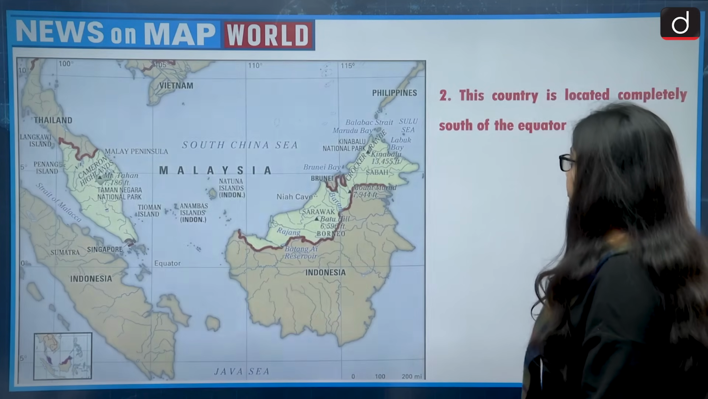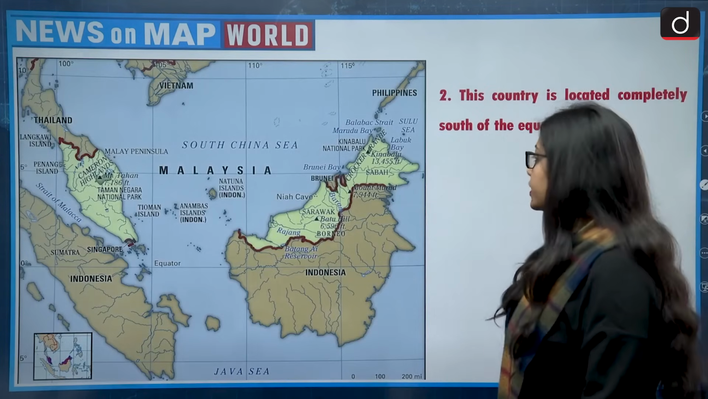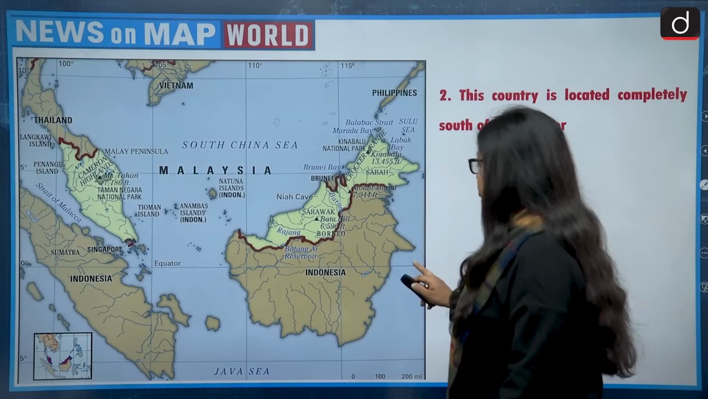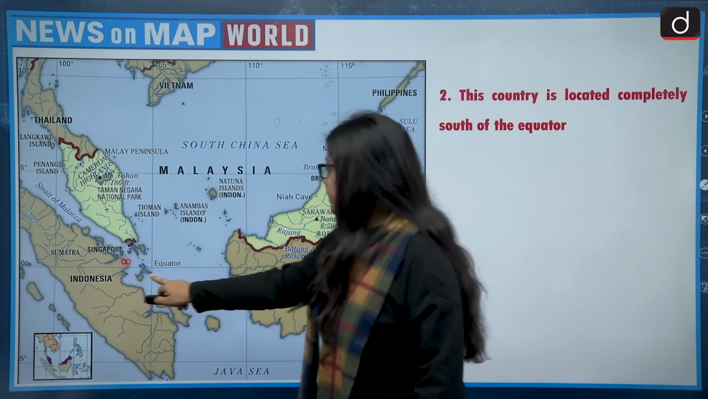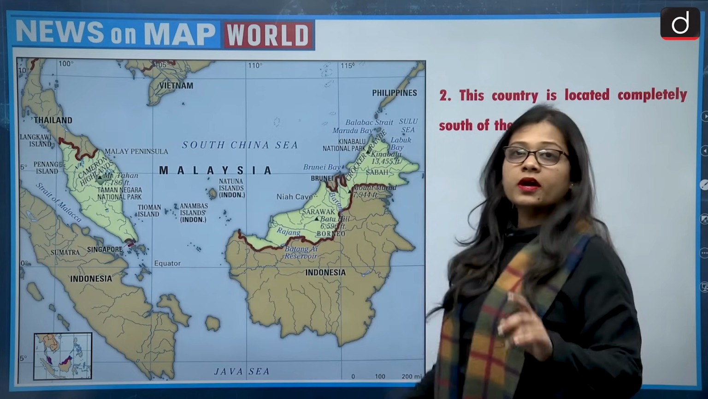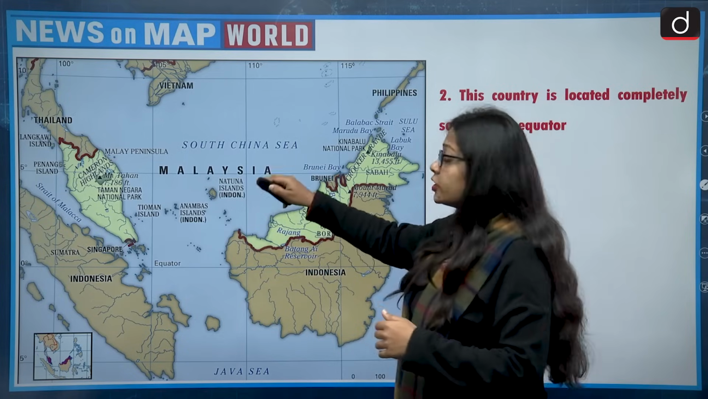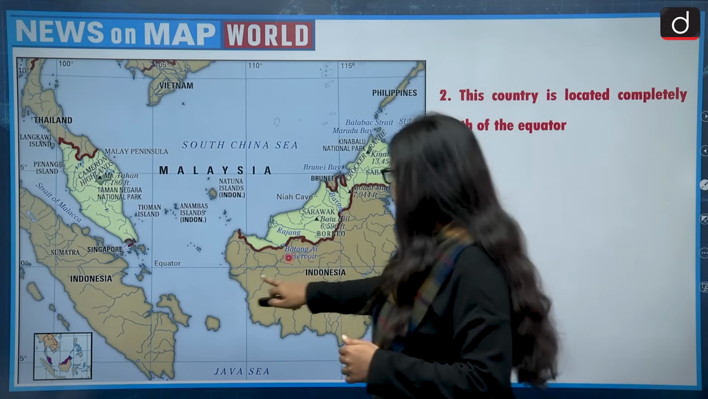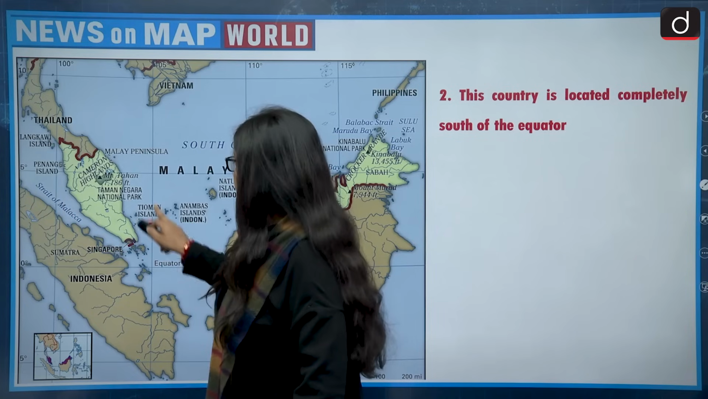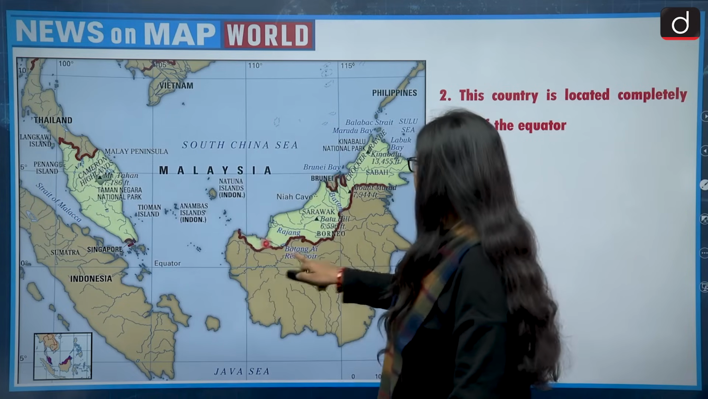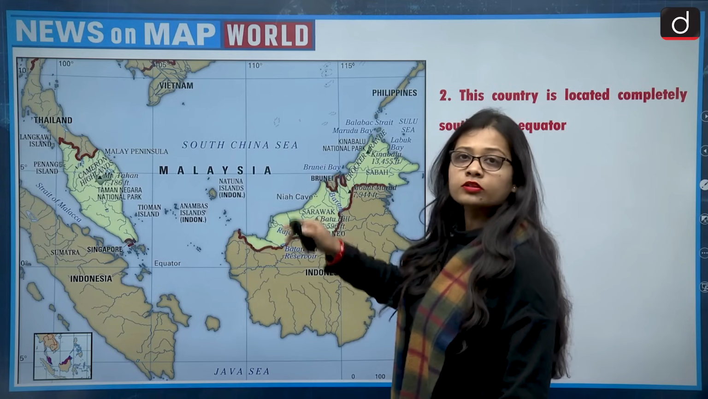Then the second statement says it lies completely to the south of the equator. Look at this map. This line which is going across is the equator, and the equator passes through Indonesia. It does not pass through Malaysia. Malaysia lies to the north of the equator. This is the location of the Malay Peninsula, and this is the location of Malaysia on Borneo Island. So it is very clear that they are lying to the north of the equator.